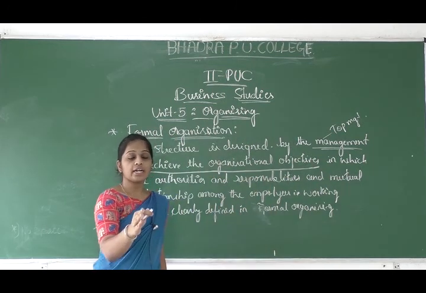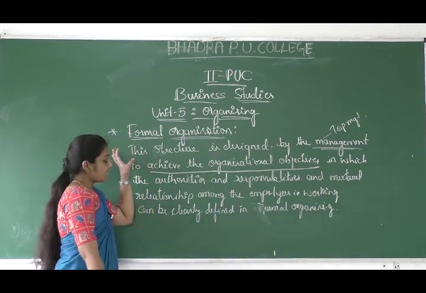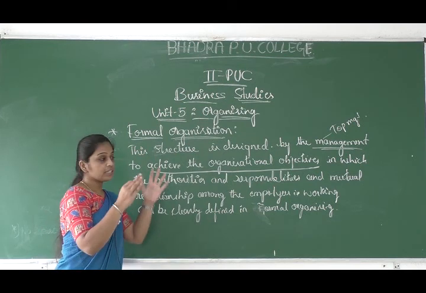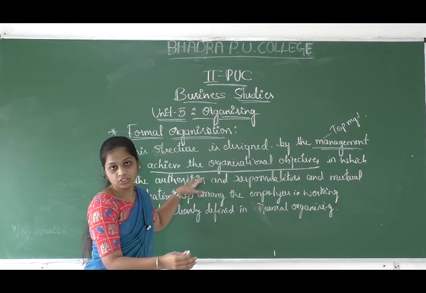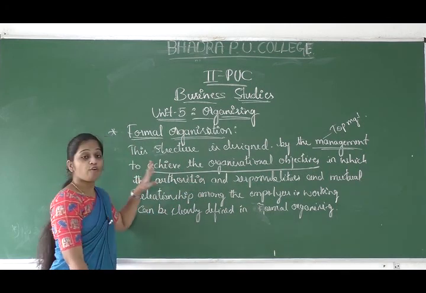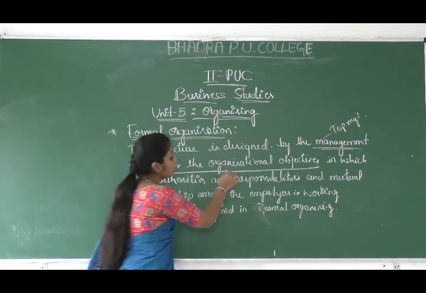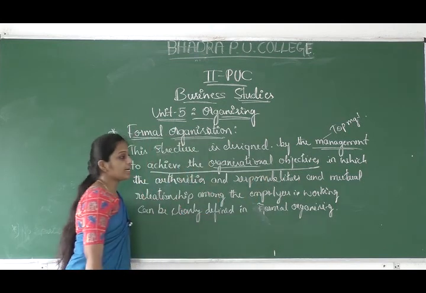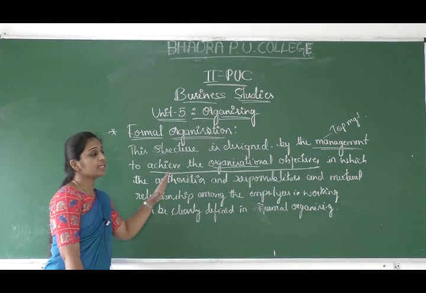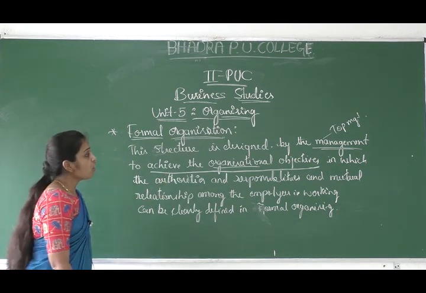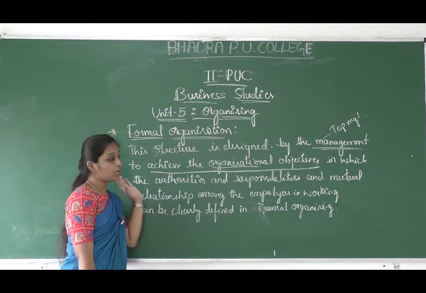So as an organization, the top management will go with the organization structure for the purpose of achieving the organizational objectives. Organizational objectives na achieve madadike, they go with the organization structure, that is the formal organizing.